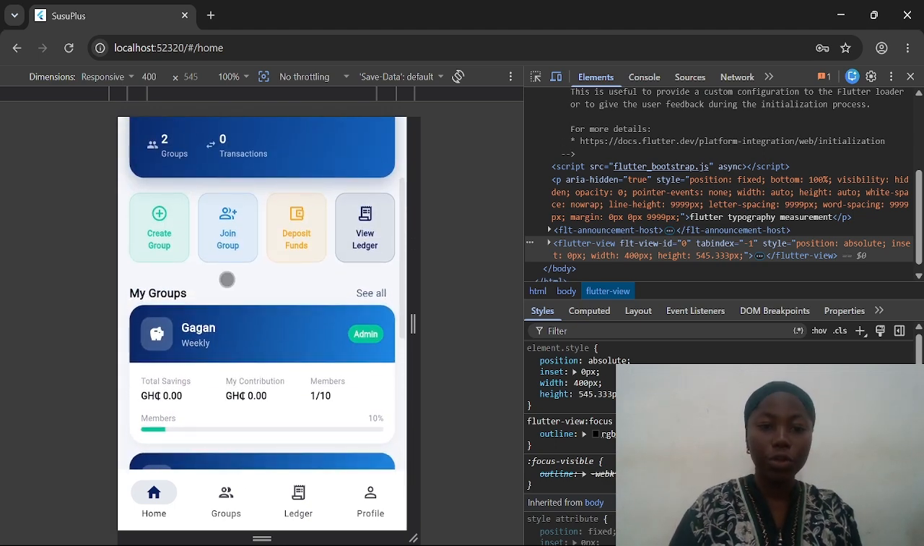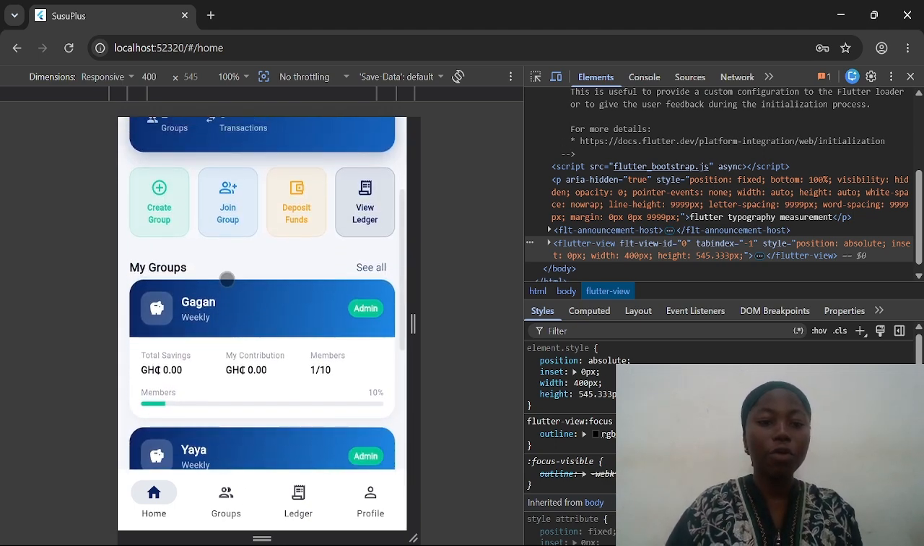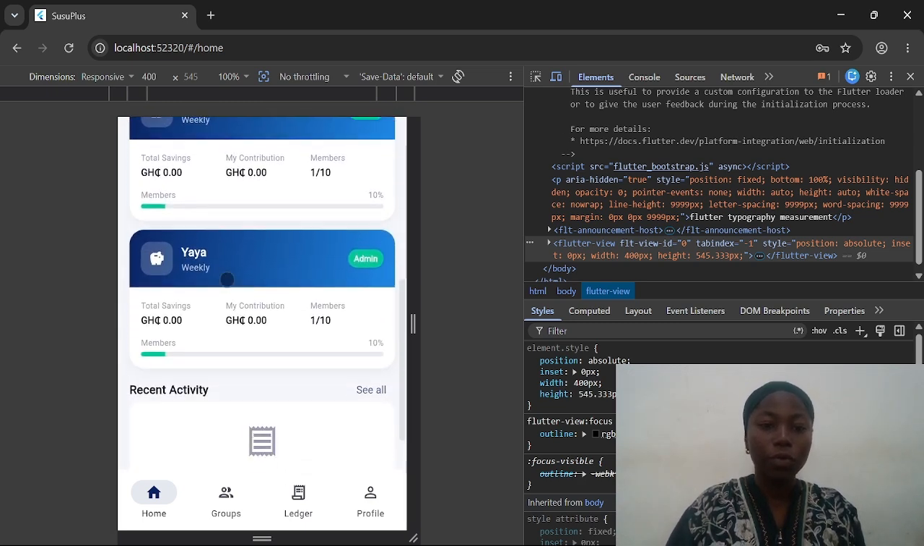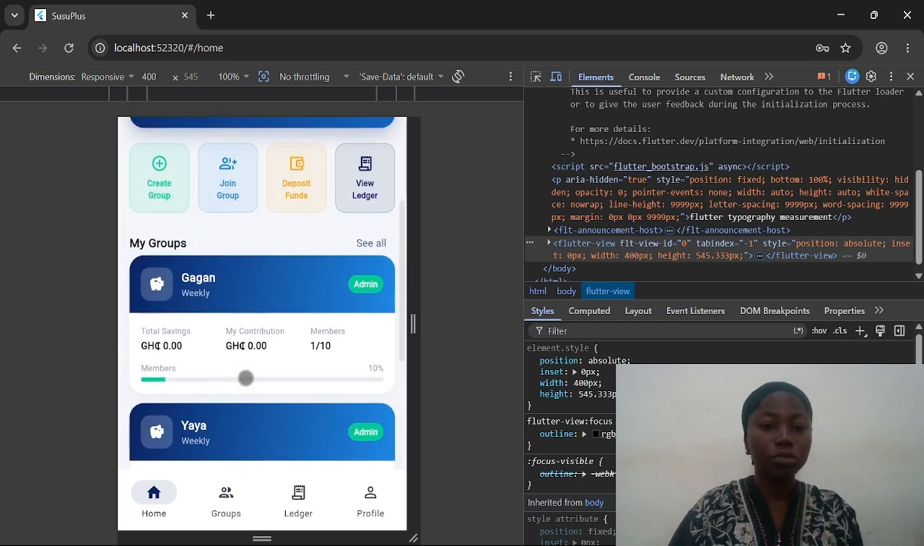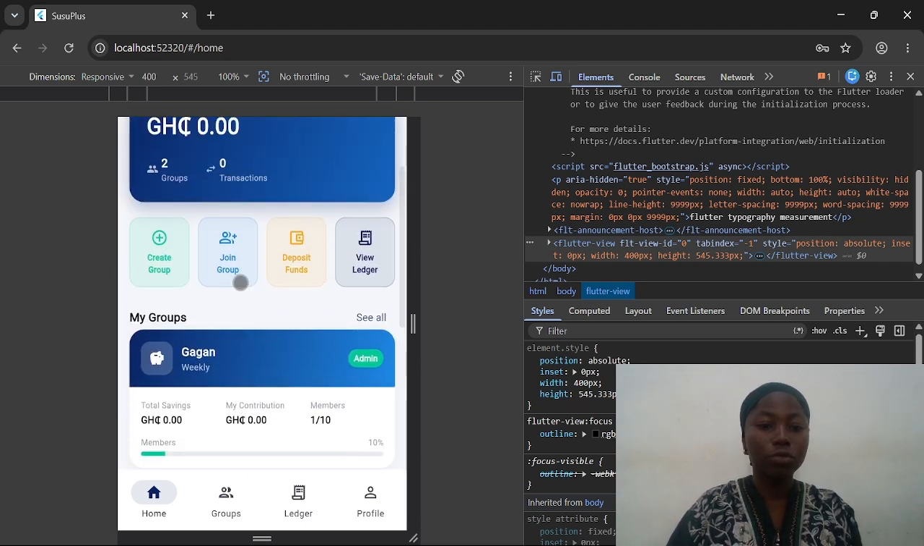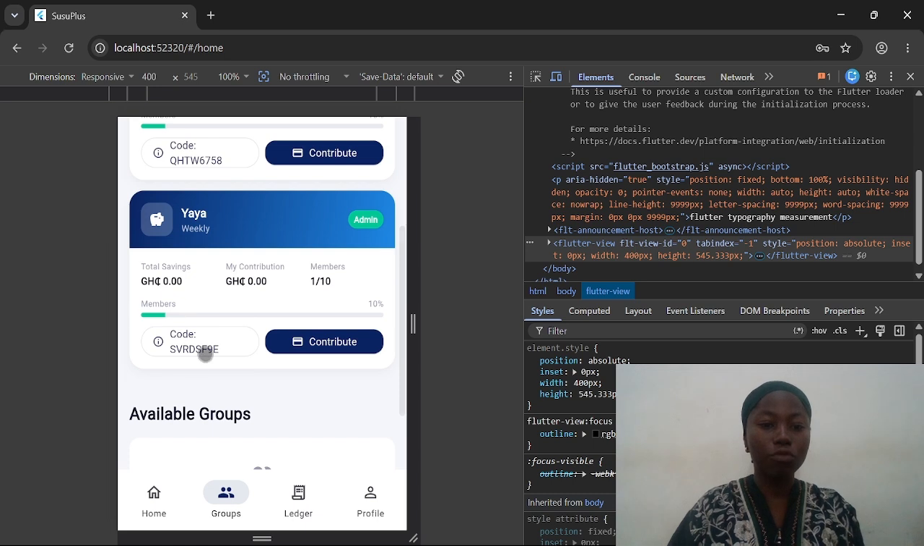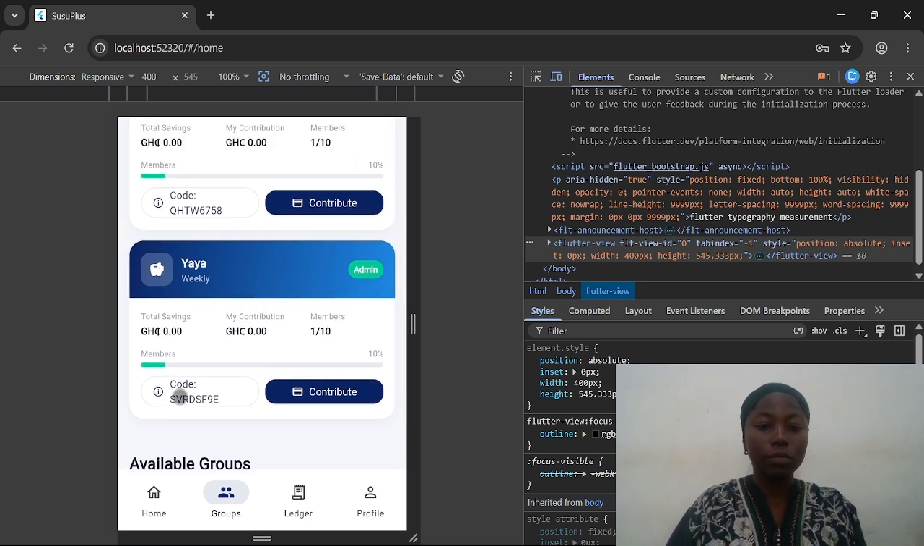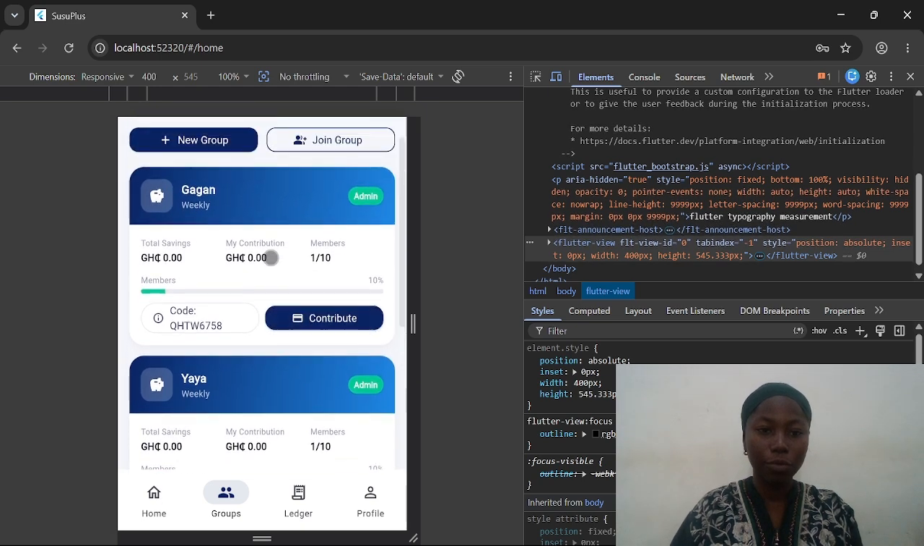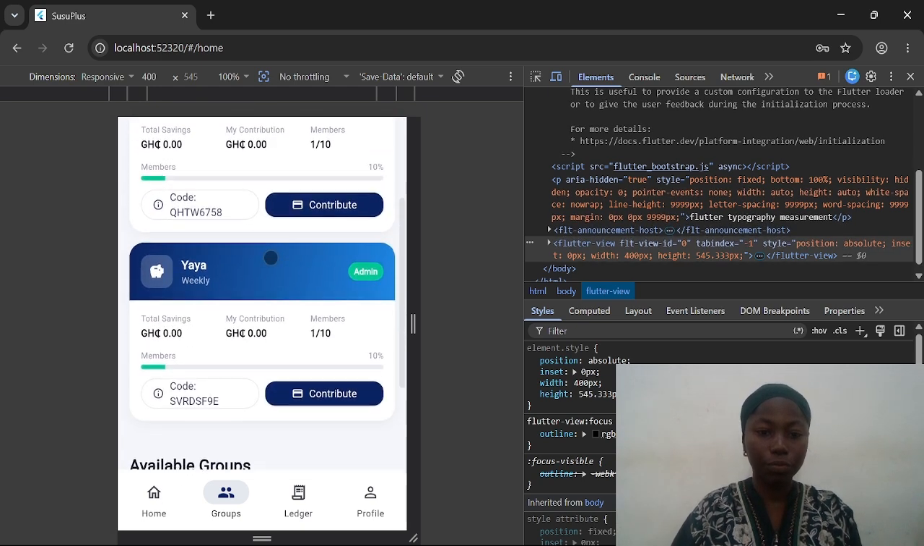So how do we join a group? Before you are able to join a group, you have to have a token. So let's say I want to join the Yaya group. I go to groups and then I see the Yaya group code there. So let's join the Yaya group.